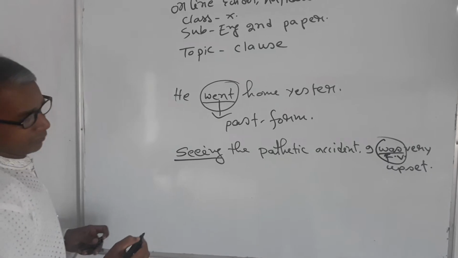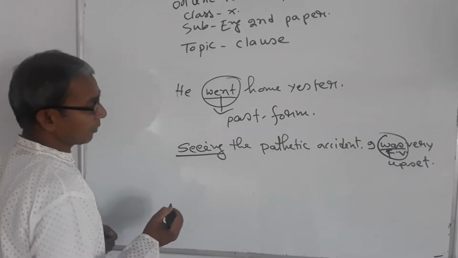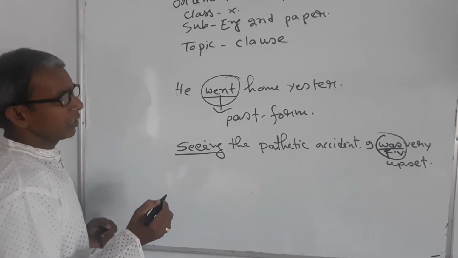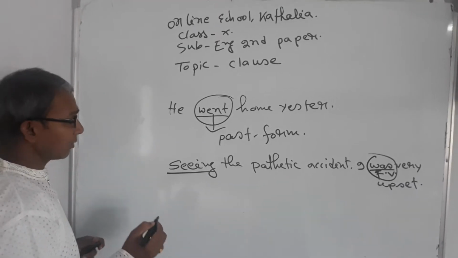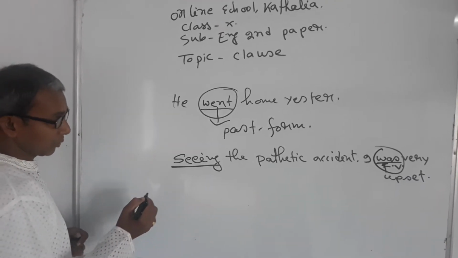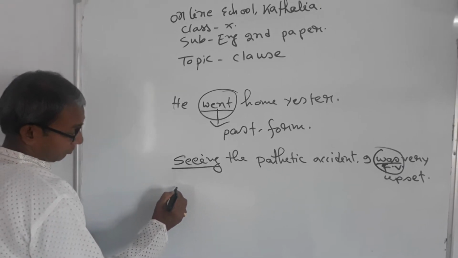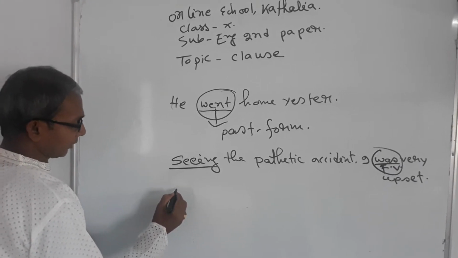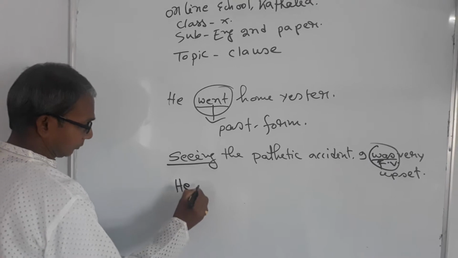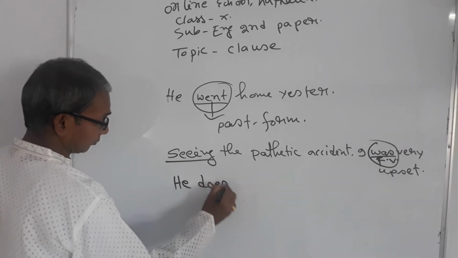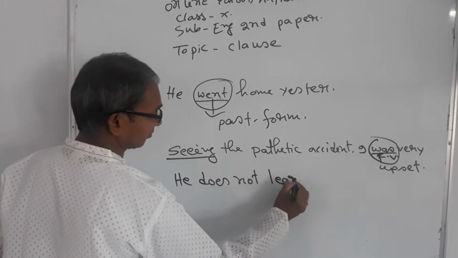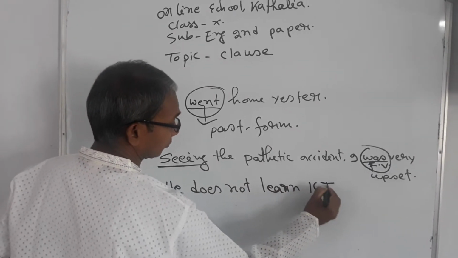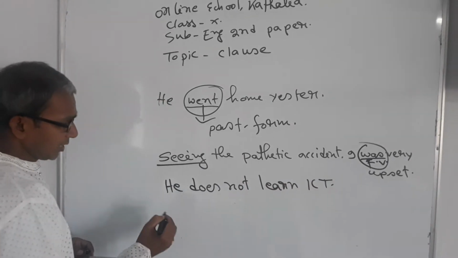Here is another symptom of finite verb. If the verb is used with s or es added, it will also be a finite verb. I am going to write down an example of this. Dear learners, look at the board. Look at this sentence.